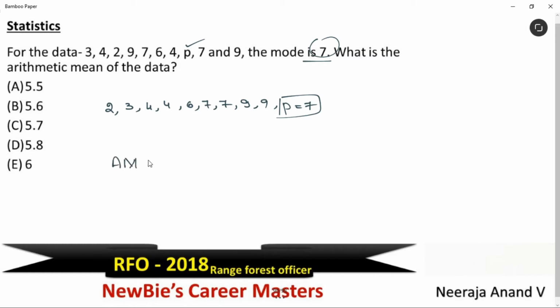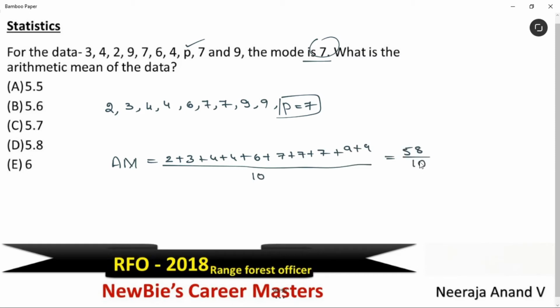Arithmetic mean is equal to 2 plus 3 plus 4 plus 4 plus 6 plus 7 plus 7 plus 7 plus 9 plus 9 divided by, see, 10 numbers are there, divided by 10, which is equal to 58 divided by 10. Final answer is 5.8. That is the arithmetic mean. Option D is the answer for this question.